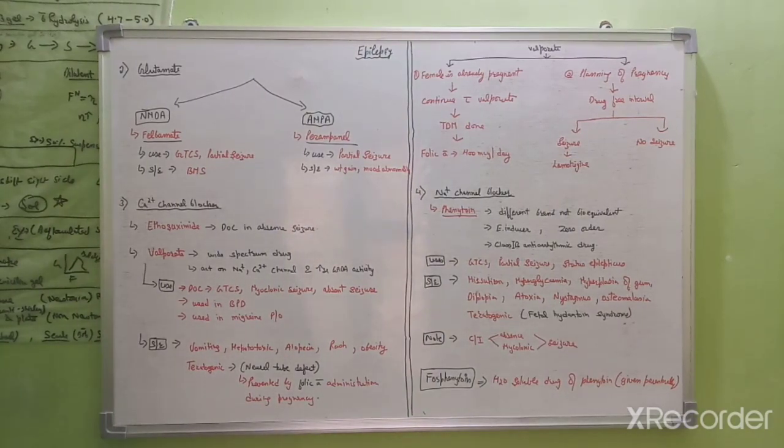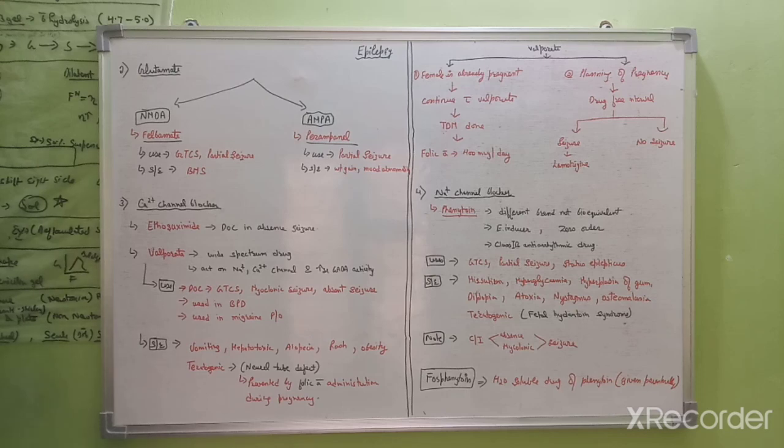Now we will discuss glutamate. In the starting I told you that glutamate is an excitatory neurotransmitter. When the brain gets over-excited, glutamate acts on the NMDA and AMPA receptors.